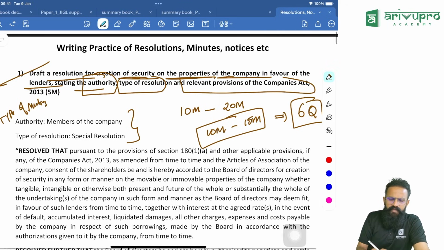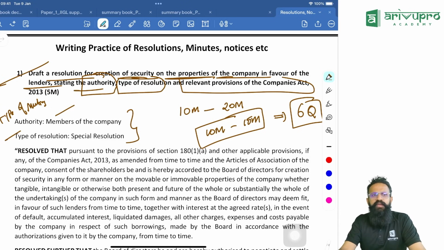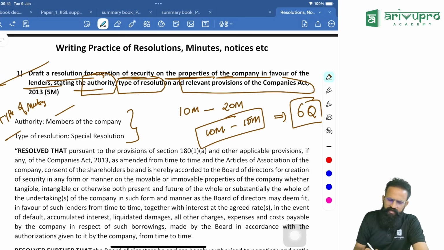Now, for example, it can be general meeting here. It can be directors meeting here. And then type of resolution. Meaning in general meeting only, it can be, imagine, alteration of capital clause, ordinary resolution, shifting of registered office. It can be board resolution, special resolution. So I'll write here special resolution. Yes, sir. Try to include these two. That is, one is authority or the type of meeting. Next one is type of resolution.